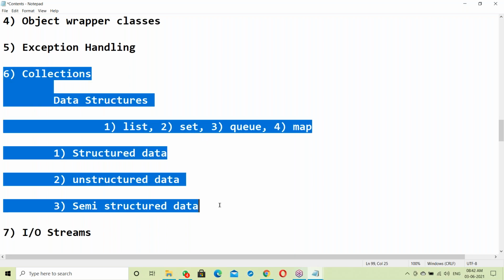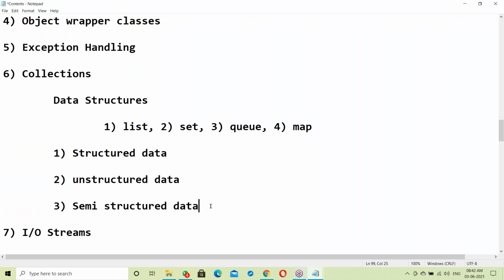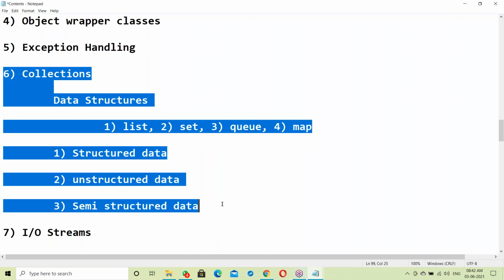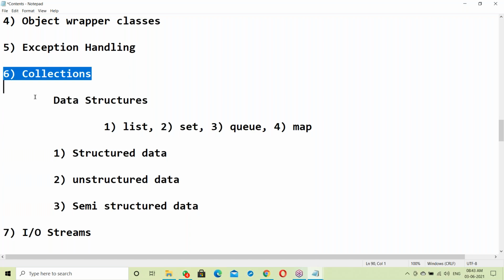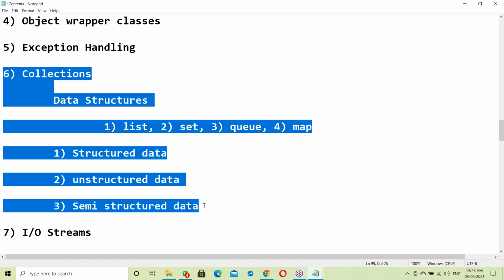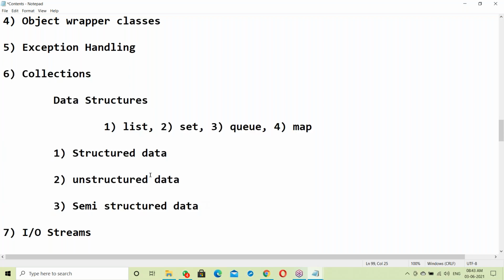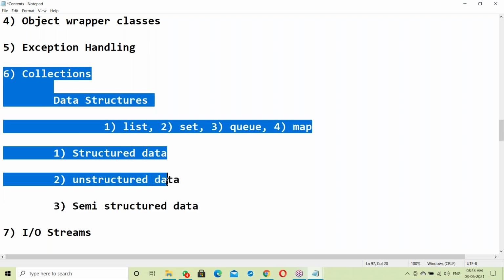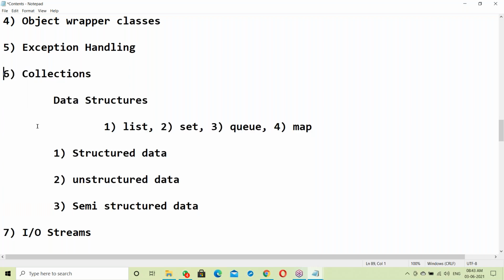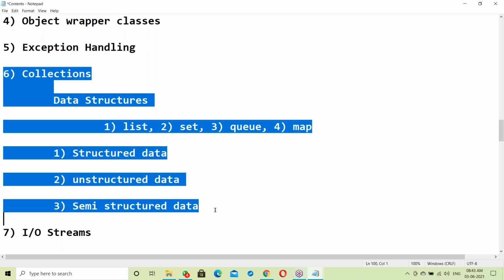This is my favorite topic, collections, and the most important topic also. Without collections, no interview. Compulsorily you have to face collections. It's a very interesting topic. Those who have worked in real-time projects will enjoy collections. Of course, it's tough, but if we really work with them, we can enjoy it.